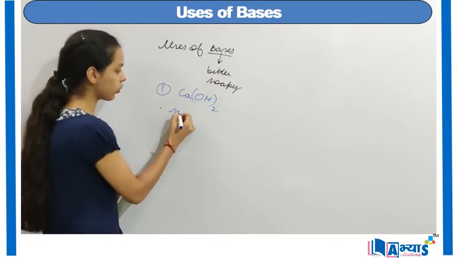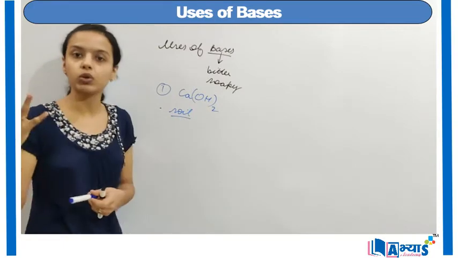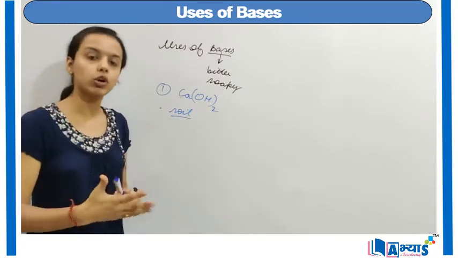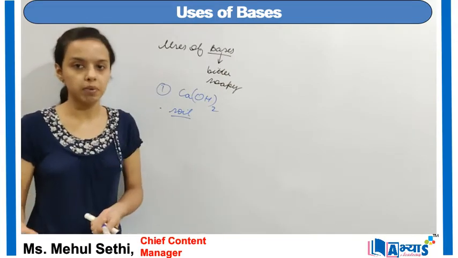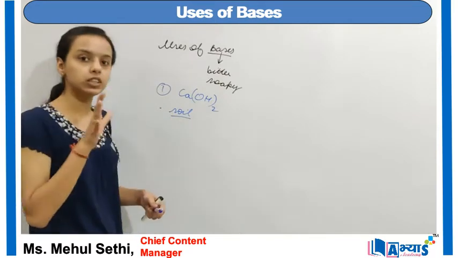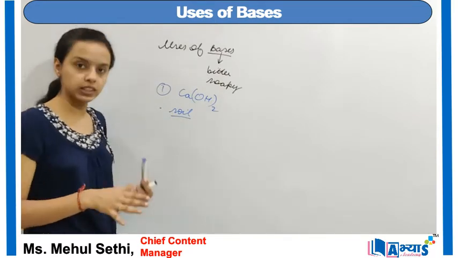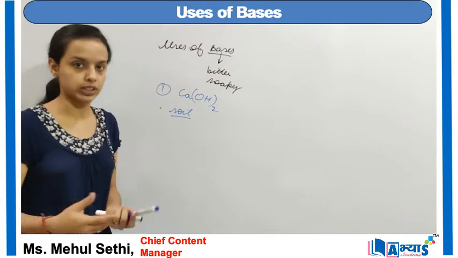Now when the soil is acidic, it will not help in the proper growth of the crop, and if the crop is not of proper growth, it will not be of good quality and it will not be sold in the market, so the farmer will be in the loss. So we have to neutralize the soil, and to neutralize this acidic soil we must add a base, and that base can be calcium hydroxide.